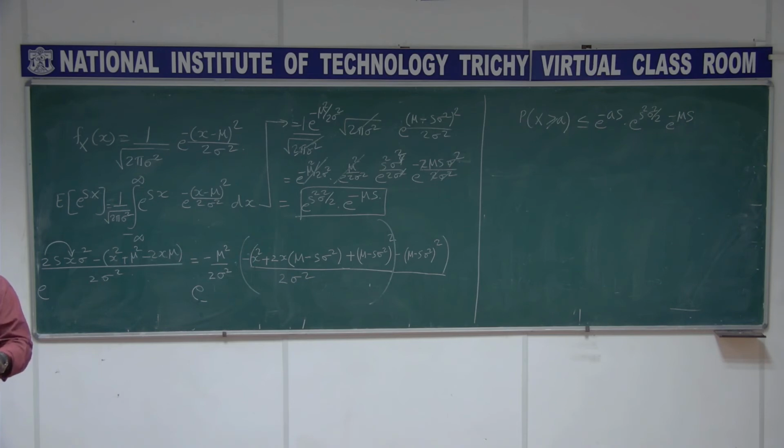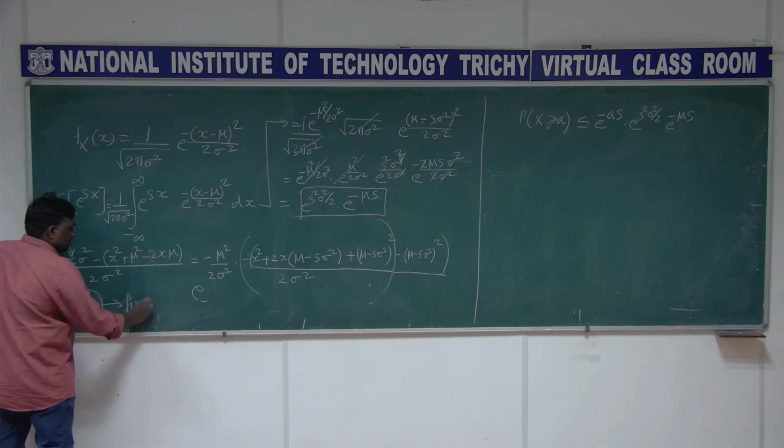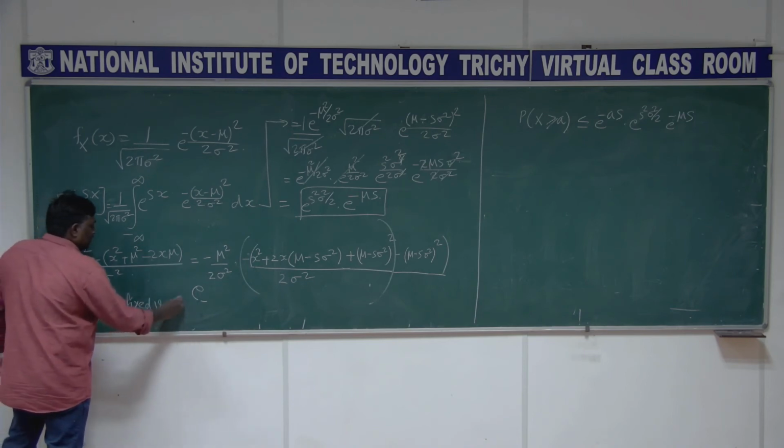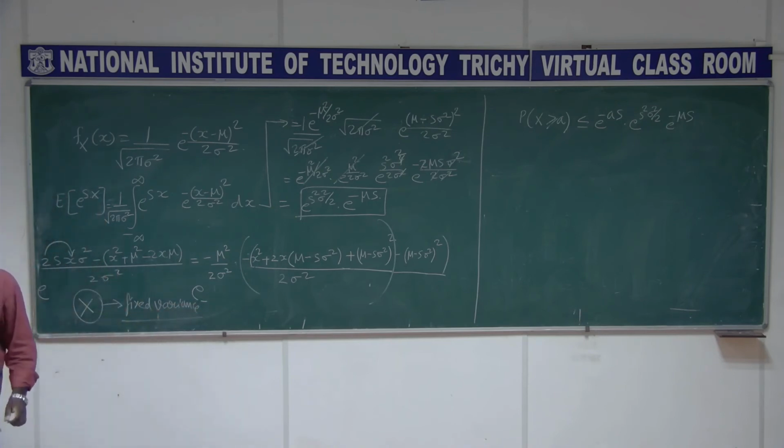Just like that, this is very important, if I have a random variable x and I am saying that it has a fixed variance, we can even interpret it as some constant average power, right?